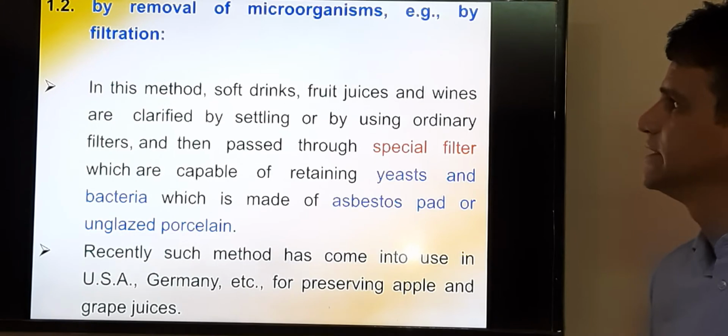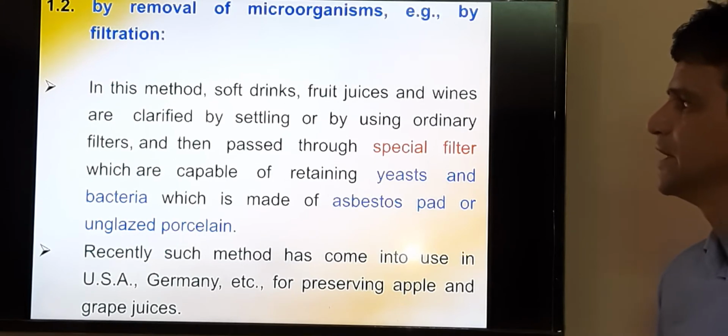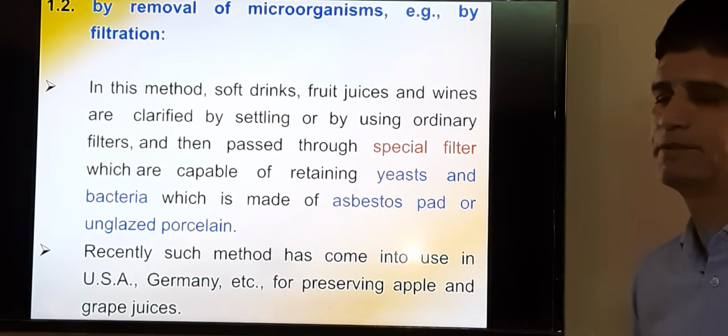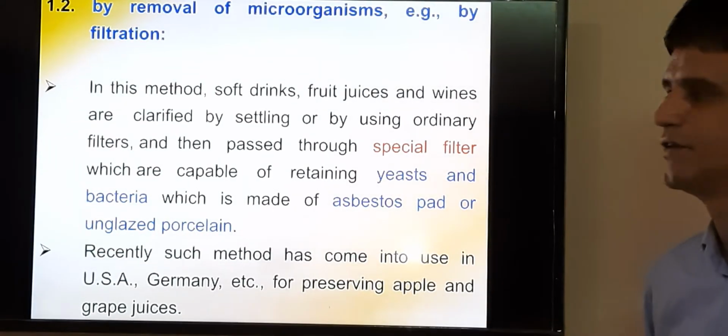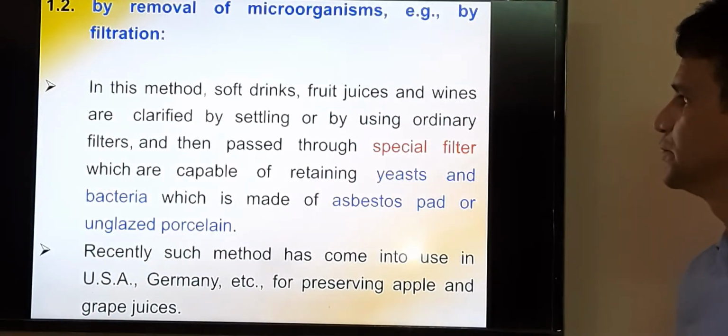The second technique is the removal of microorganisms from a product, and this technique is especially used in the case of liquids, especially soft drinks, fruit juice and wines.